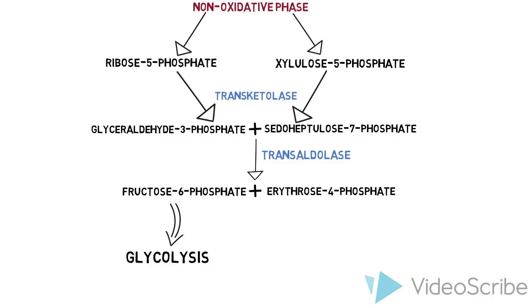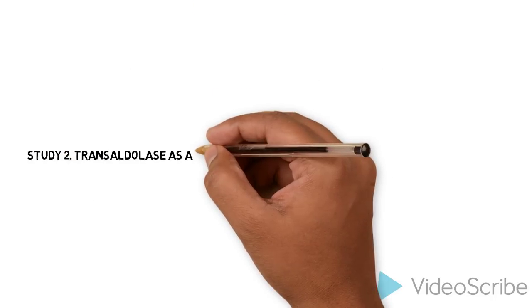In the non-oxidative phase of PPP, glycolytic intermediates such as fructose 6-phosphate are regenerated and fed back into glycolysis. This phase involves the key enzyme transaldolase, or TALDO. TALDO converts sedoheptulose 7-phosphate and glyceraldehyde 3-phosphate to fructose 6-phosphate and erythrose 4-phosphate. F6P is able to re-enter glycolysis, while erythrose 4-phosphate is used to synthesize aromatic amino acids.